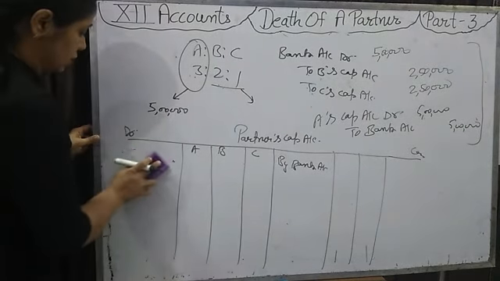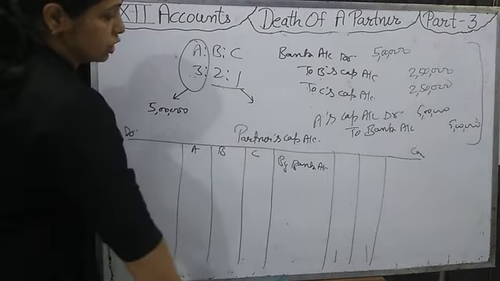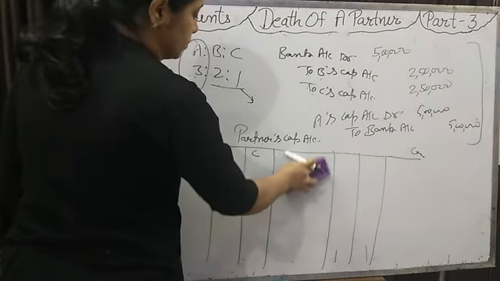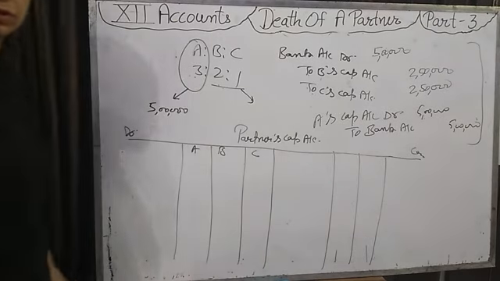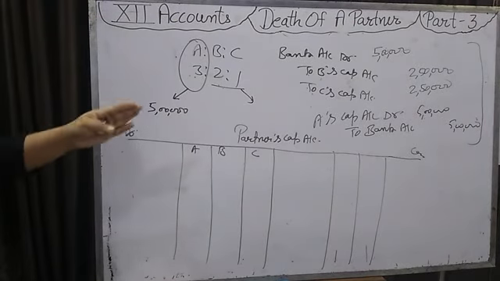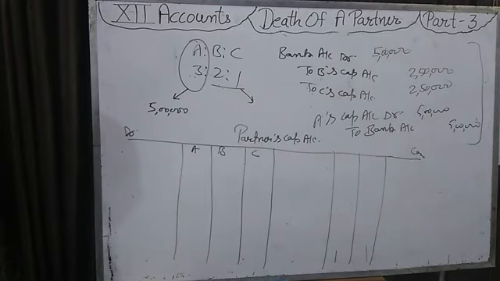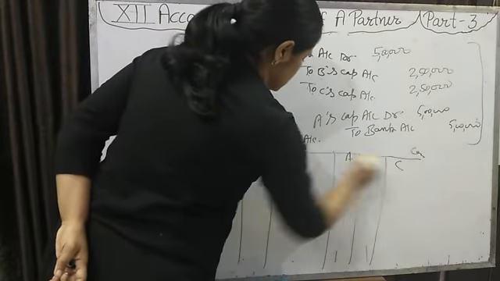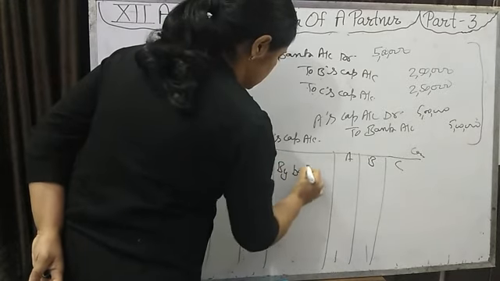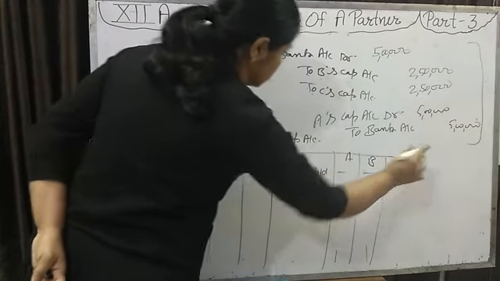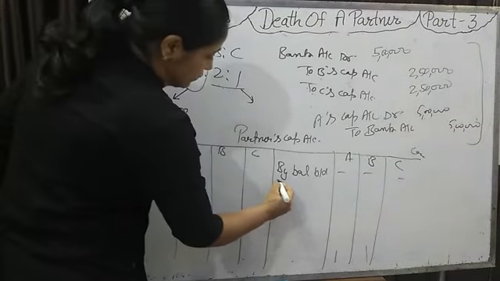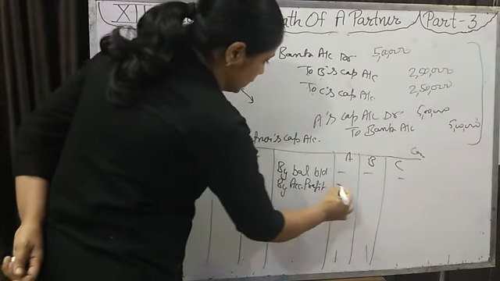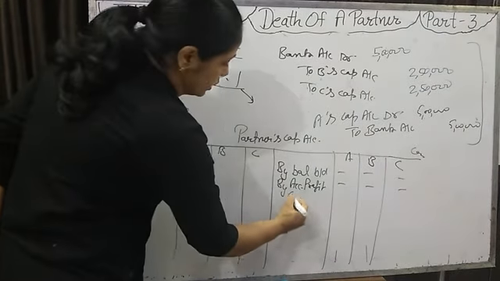In the admission of a partner chapter, I always tell the students the performa of the partner's capital account. So now I will tell you, that will be in this chapter also. The same capital account is there. In the capital account, first of all we will write the balance brought down that is given to you in the balance sheet. After that, if any accumulated profit is given, we will distribute it to all in the old ratio.